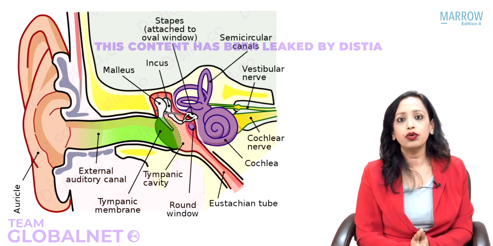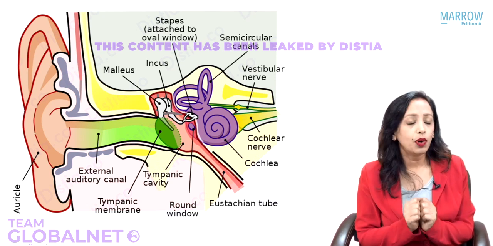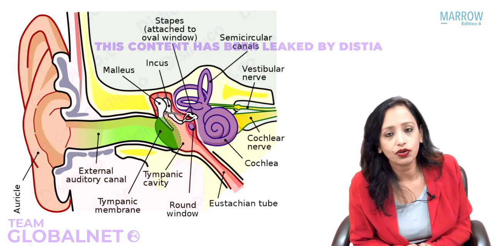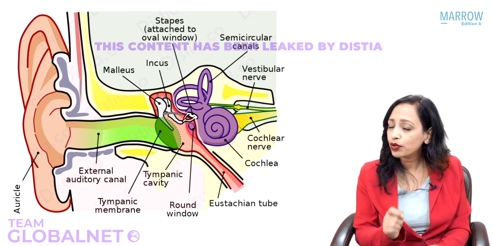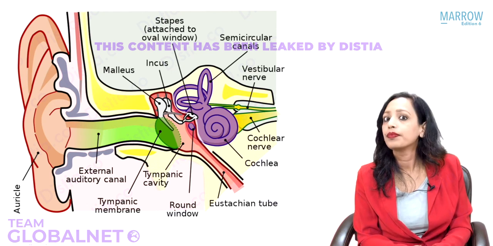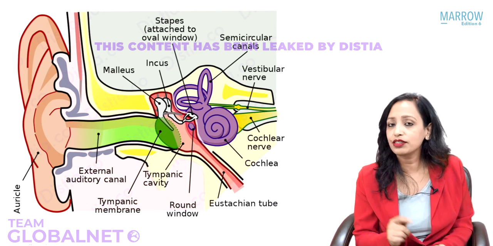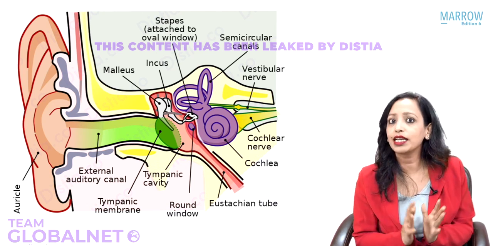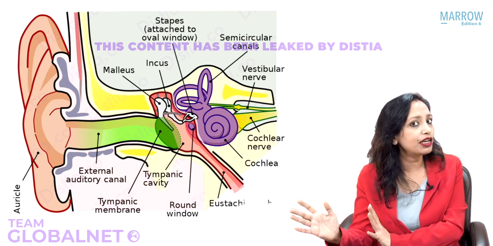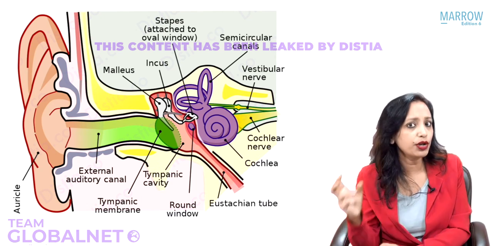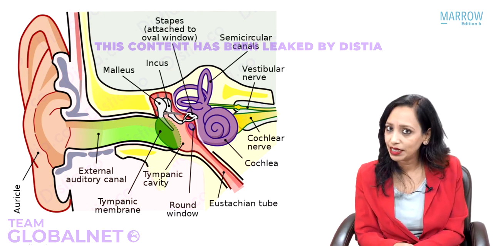Yes, very good. So now you are quickly going to tell me, what is the sensory end organ of balance in the 3 semicircular canals? Very good, cristae. Macula is present in the utricle and saccule. Macula is responsible for linear acceleration. It is present in utricle and saccule. Utricle and saccule are present in vestibule. Vestibule is connected to the middle ear by, very good, oval window. Oval window is covered with footplate of stapes.